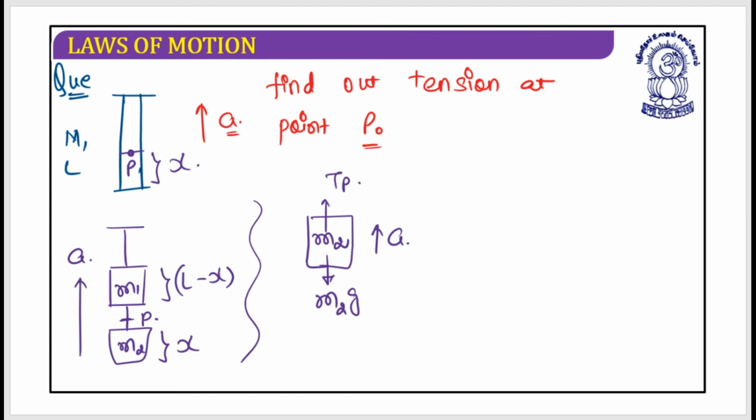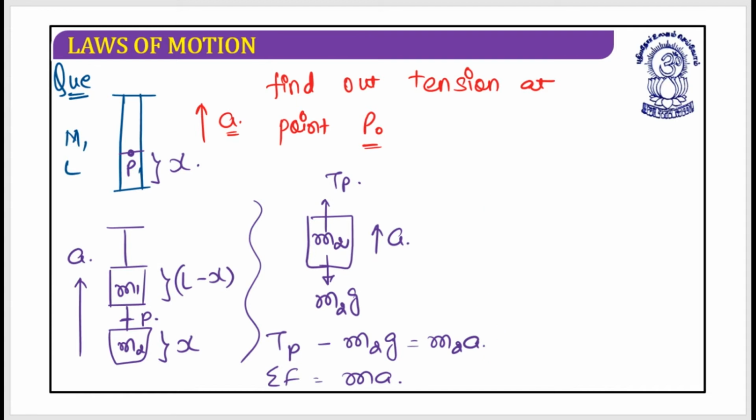As the system is moving in the upward direction, the tension at point P will dominate as compared to m2g. So this could be written as Tp minus m2g should be equal to m2a. How has this been written? Yes, Newton's second law. What was it? It was sigma F equals mass into acceleration.